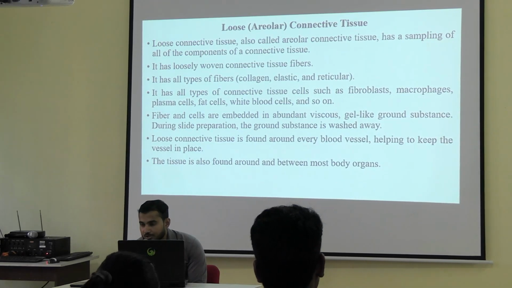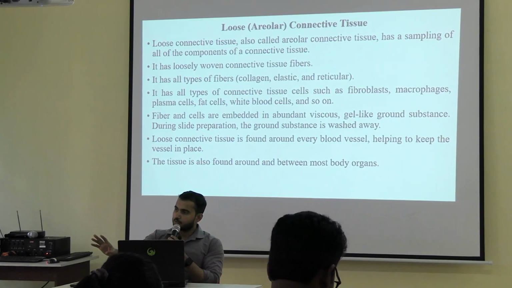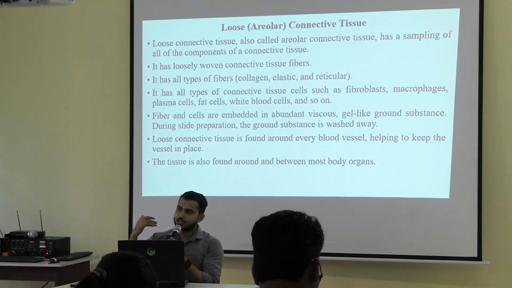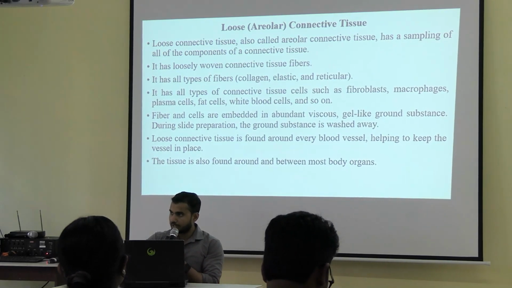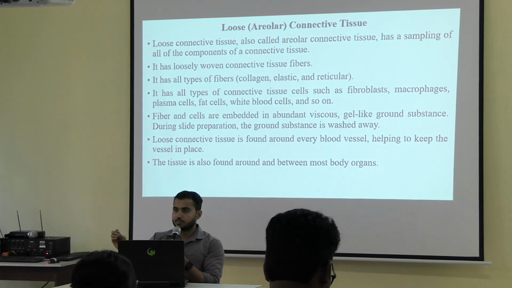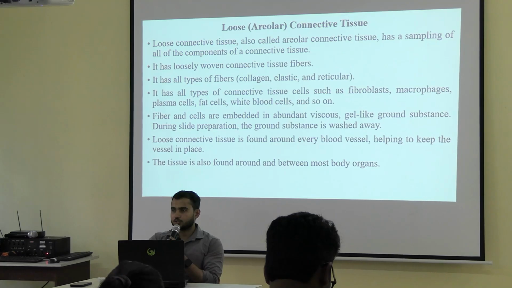Why is it the most ideal type? Suppose you don't know anything about connective tissue and someone is explaining, or you are studying it, at that time if you see the diagram of this loose connective tissue you can understand, or you will have an idea about the connective tissue.